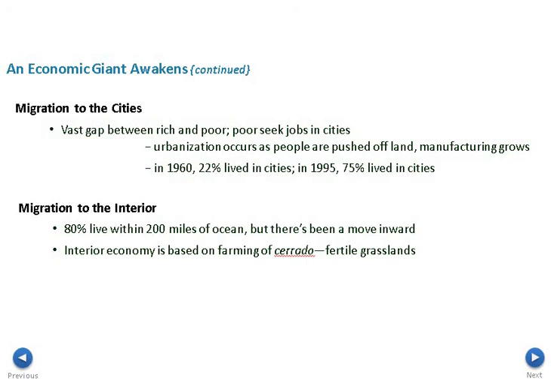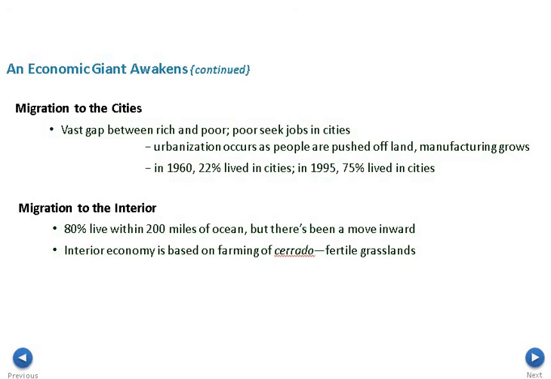We talked about urbanization before, and people start going to the cities looking for jobs. When they are in the rural areas, they have push factors that push them away and into the cities. The pull factor of the cities is that they're going to have better jobs. In 1960, 22% of the people lived in the cities, and only 35 years later, 75% live in the cities.